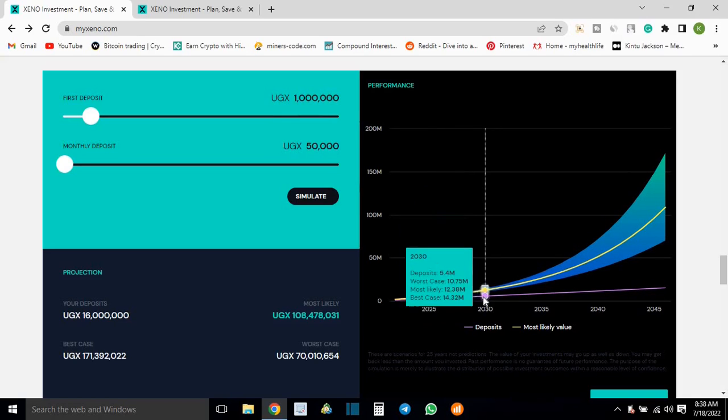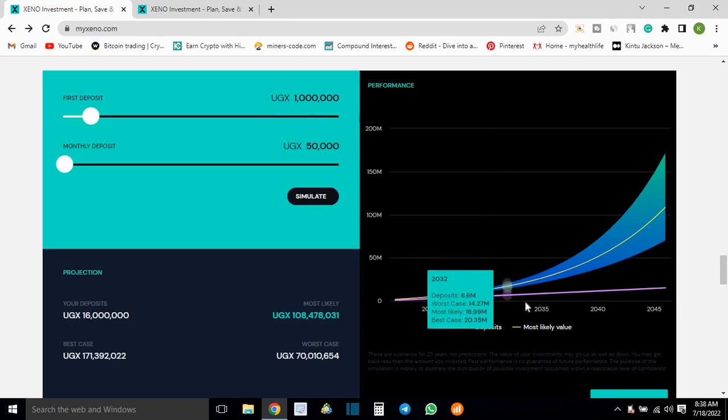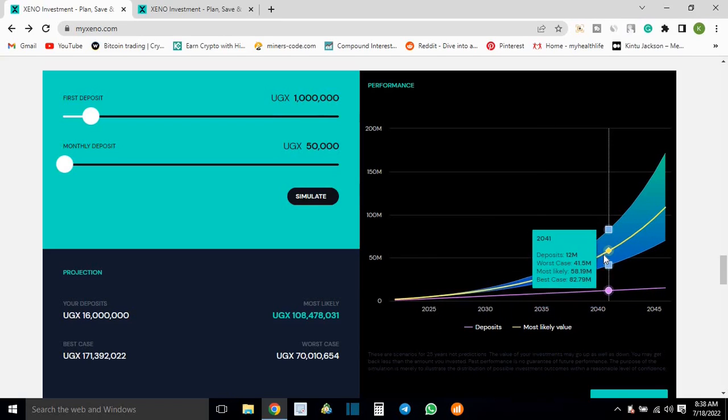So in 2030 you will have deposited about 5.4 millions. The worst case scenario you would have 10 millions. The best case scenario you have 14 millions, and most likely the average you will be expected to have is at least about 12.35 millions. So by 2040, you can see you will have deposited about 11.4 millions, and the worst case scenario you will have 37 millions. Most likely, the average earnings is estimated at 51.21 million shillings.